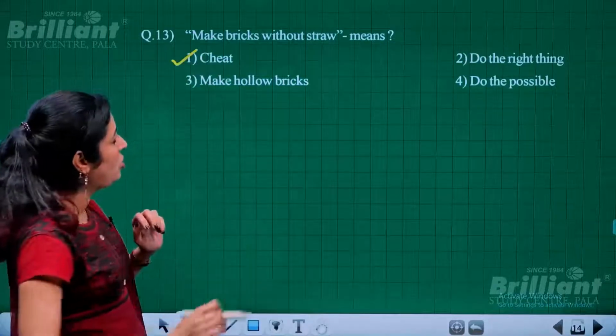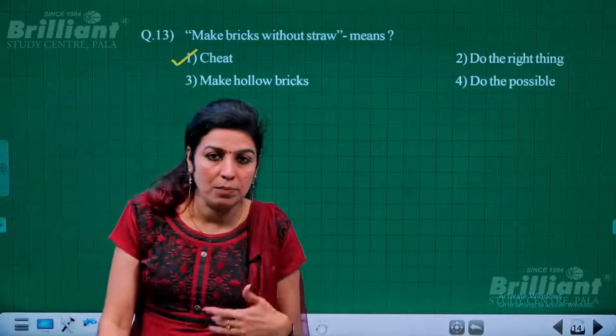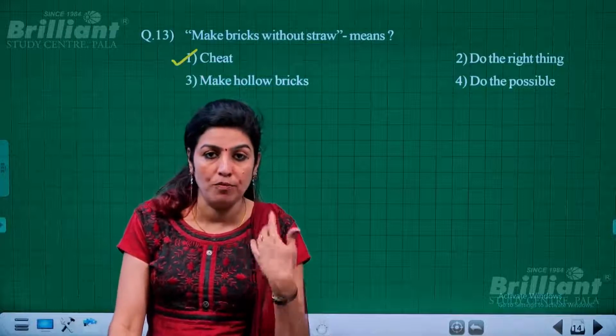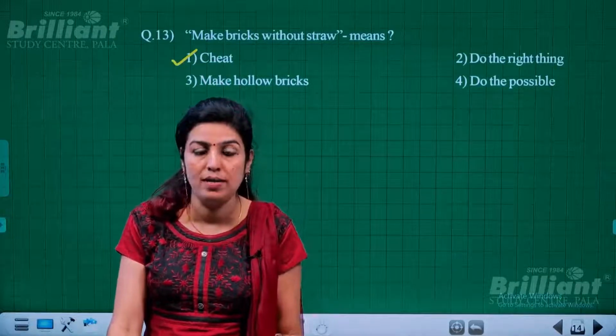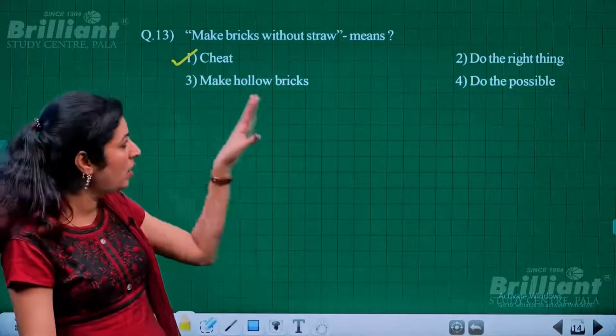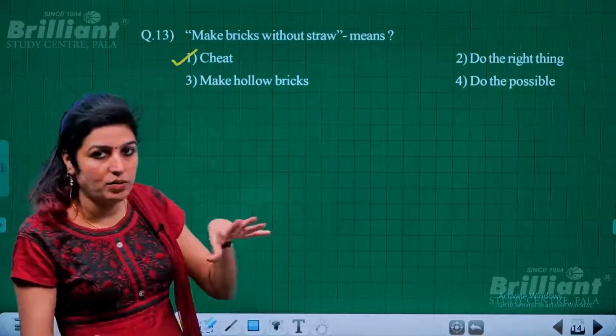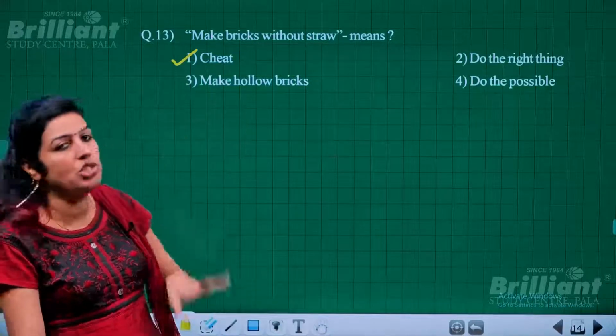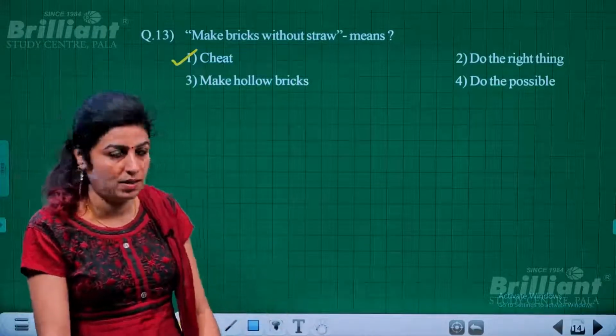Okay. So to cheat, or to gain something, to make profit, you use some fake methods or wrong ways, and that's what you call make bricks without straw. So here from the given options, the one which is similar to that meaning is to cheat or to use false methods. Okay.